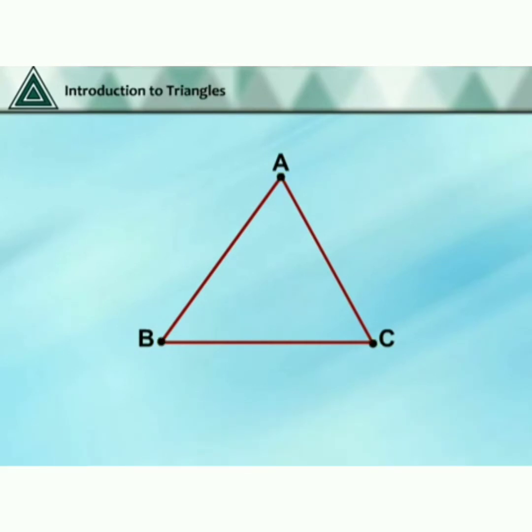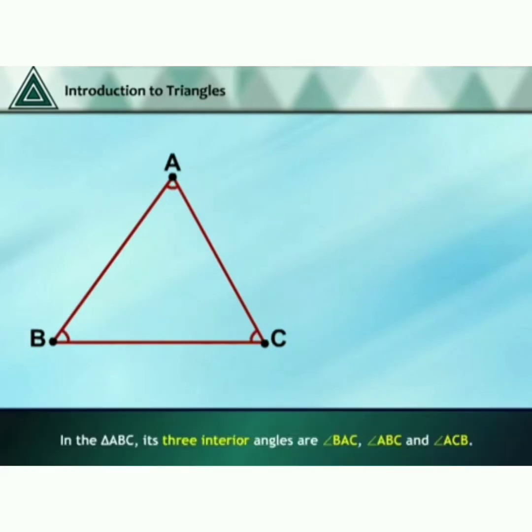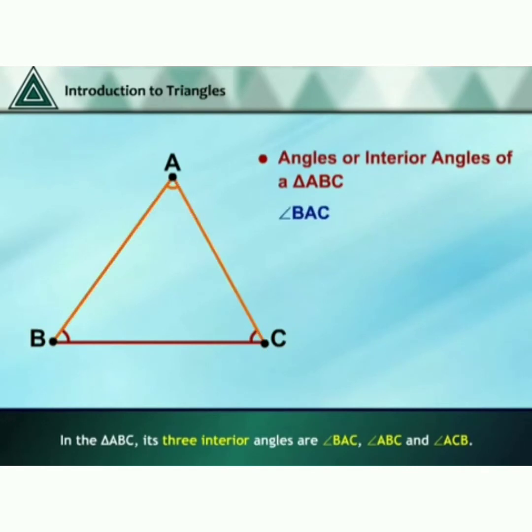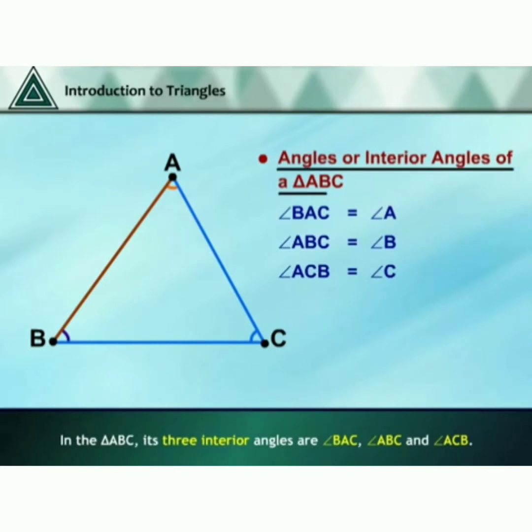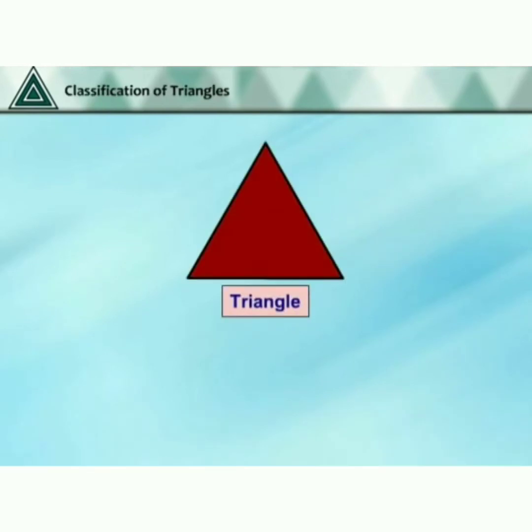Then in triangle ABC, its three interior angles are angle BAC, angle ABC, and angle ACB. Here there are three angles: angle A, angle ABC is angle B, angle ACB is angle C. These are called angles or interior angles of triangle ABC.